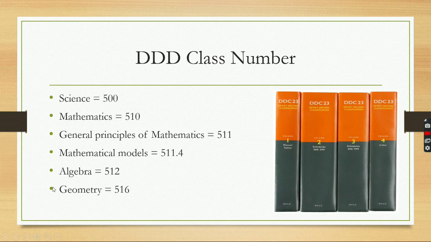If a particular book deals only with geometry, the class number will be 516. So this is the DDC class number.